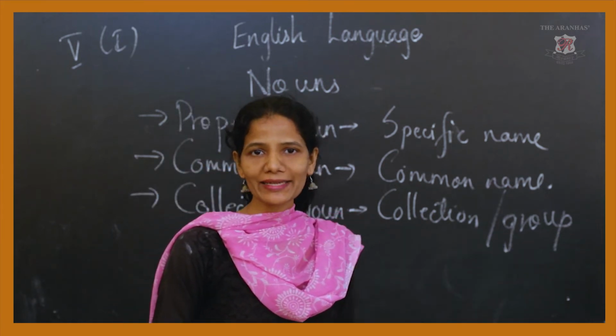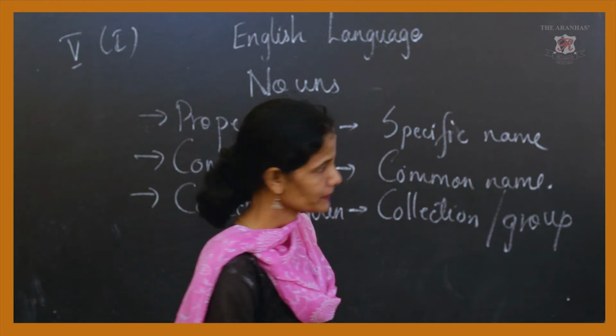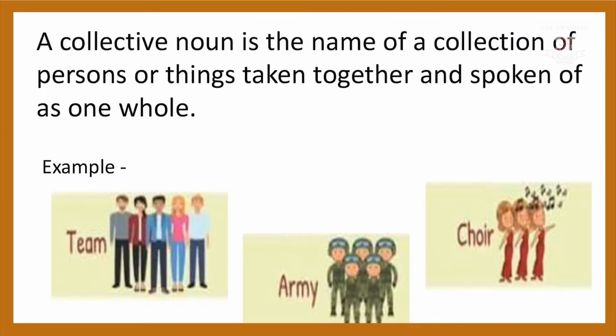So we'll just go through a slide and try to understand the definition and examples about it. Collective noun is a name of a collection of persons or things taken together and spoken of as one whole. So collection means it is a collection of persons or things together. That is a collective noun. Now in the example, there is a team. Team means it is not one person. There can be many people. It can be a team of an office, a team of a game or a cricket match, or a school team or a class team. More than one person is a team, forming a collection of persons.